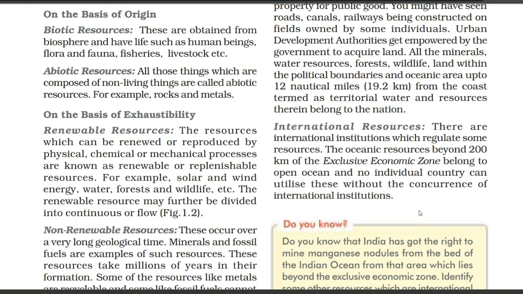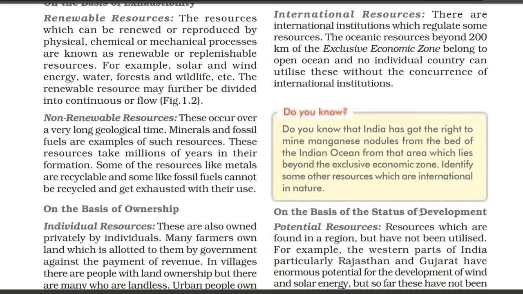So in this video we have completed the meaning of resources, the meaning of development, and the classification of resources, and under the classification we have read the various types of resources and their parts also. Now the basis of status of development is left, which we are going to do in our next video.